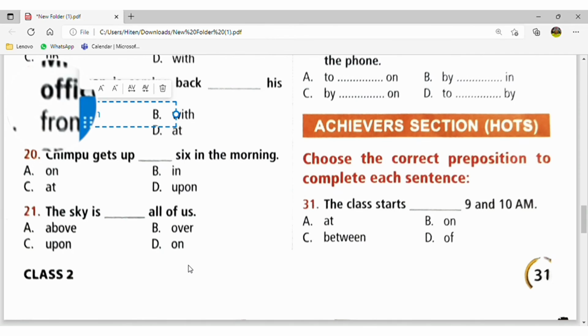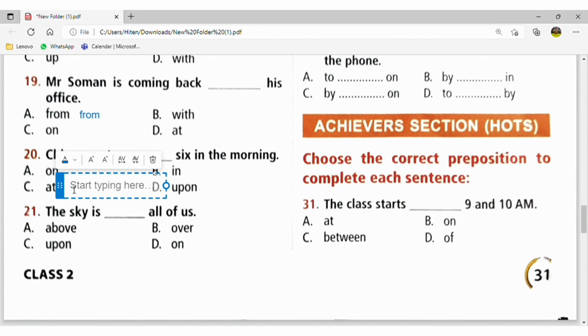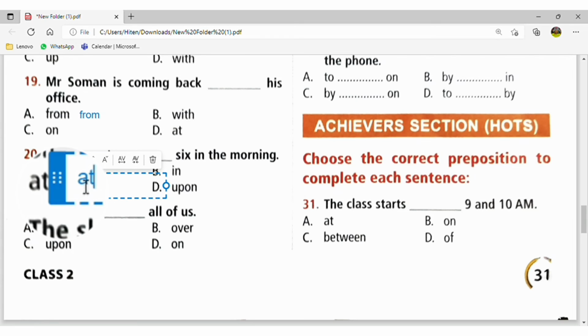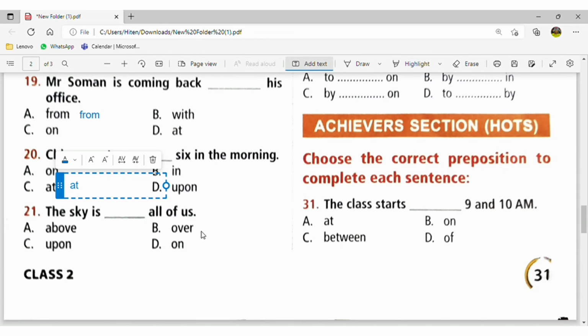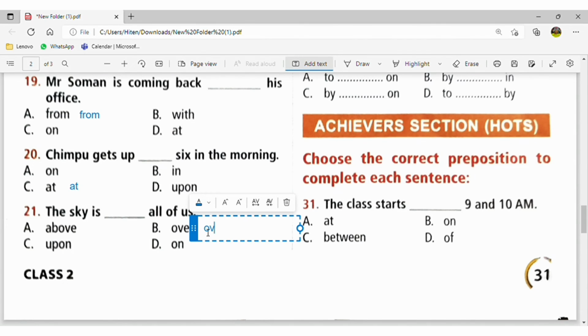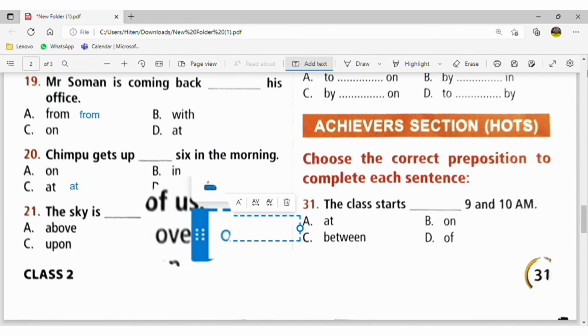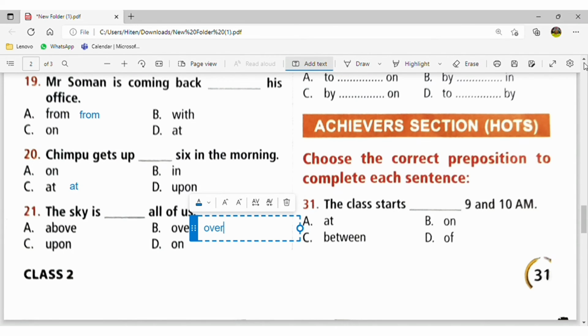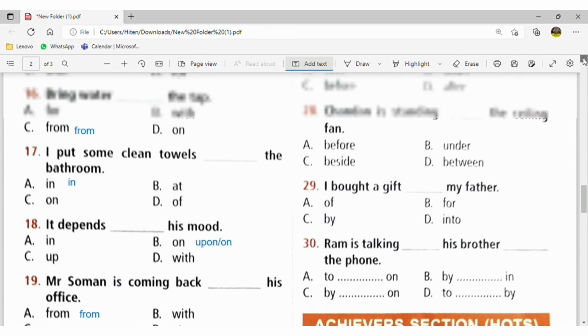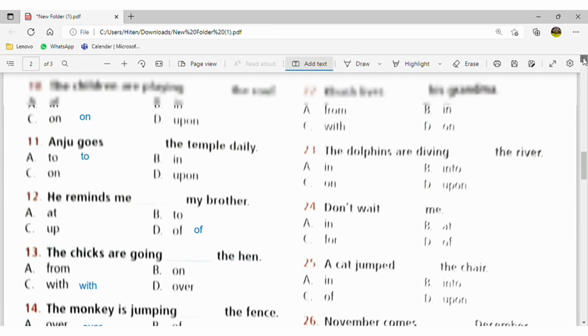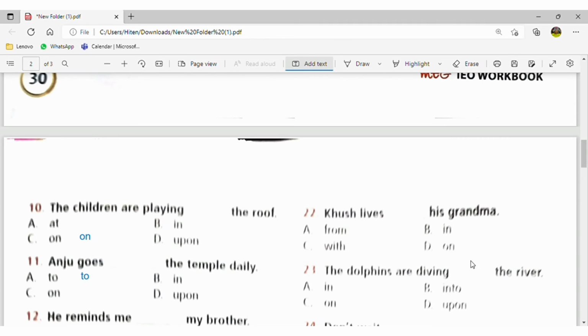Timpu gets up at 6. This I have already told you, that for clock time you will use "at." Okay, in the timing. The sky is over all of us. Now Khush lives with his grandfather.